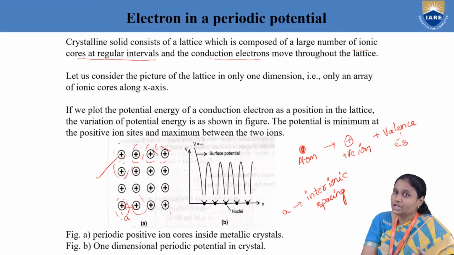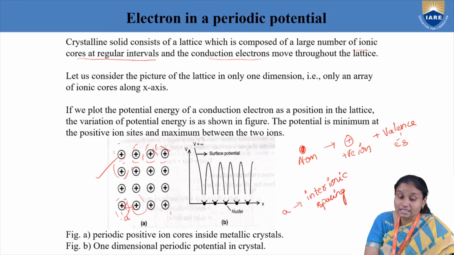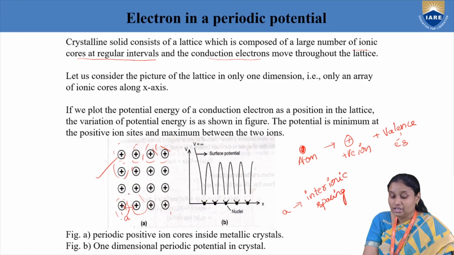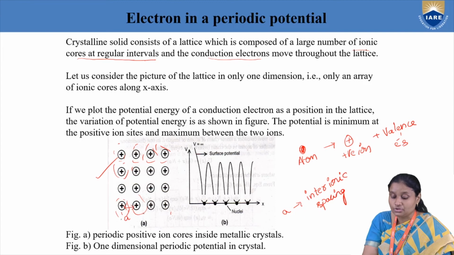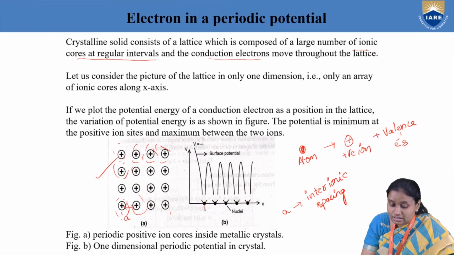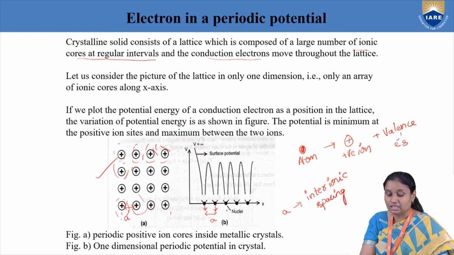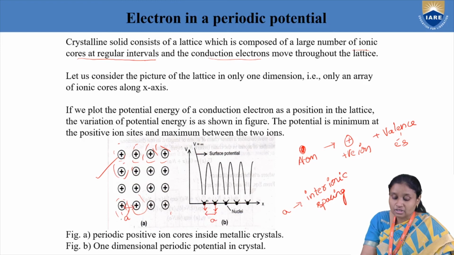Because of this interaction, depending upon the position of the electron inside the crystal lattice, in between the positive ion cluster, it is going to develop potential. How that potential is going to vary, we'll see here. This is my positive ion, this is also my positive ion, and they are separated by interionic spacing a. Now suppose my electron is moving.